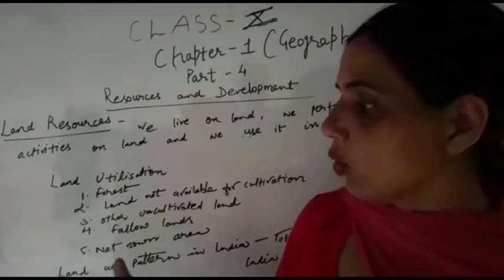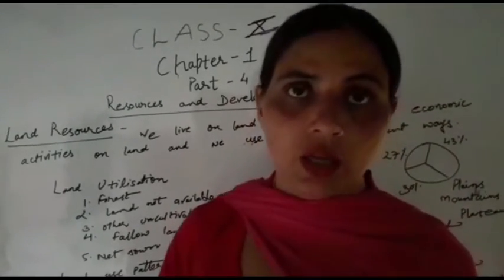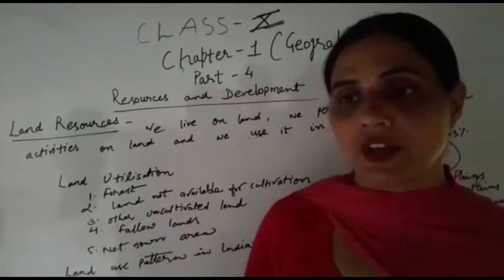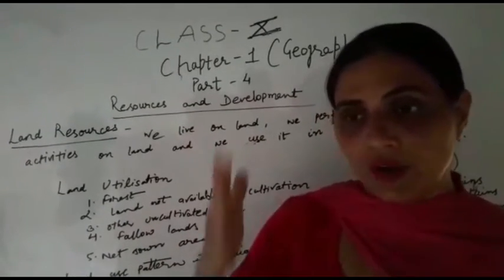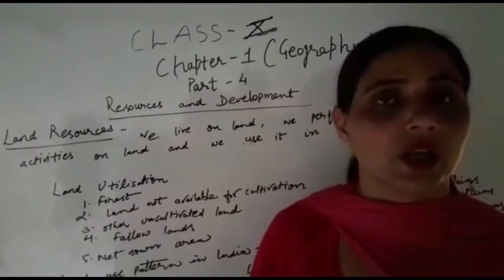So how can we preserve this land for our needs or requirements, because we also share the land with past generations. They also used the land to fulfill their requirements.